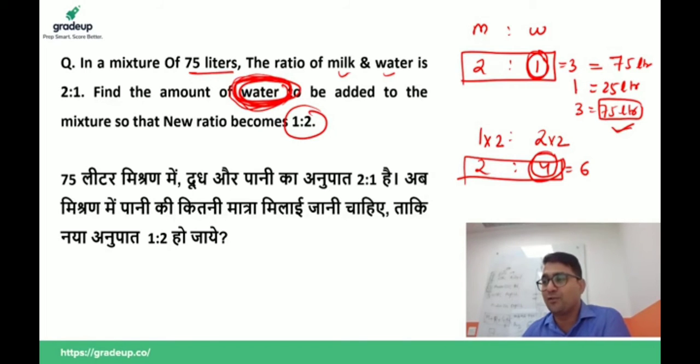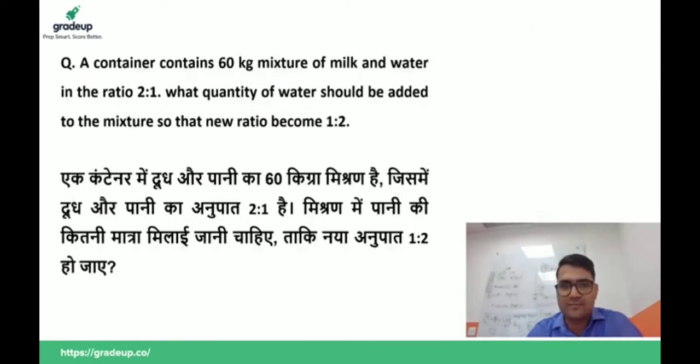This type of question was already done in the percentage chapter also, dry fruit and fresh fruits and all. Actually profit and loss, SI, CI, percentage, mixture alligation, all are interlinked chapters. Now you can do this.